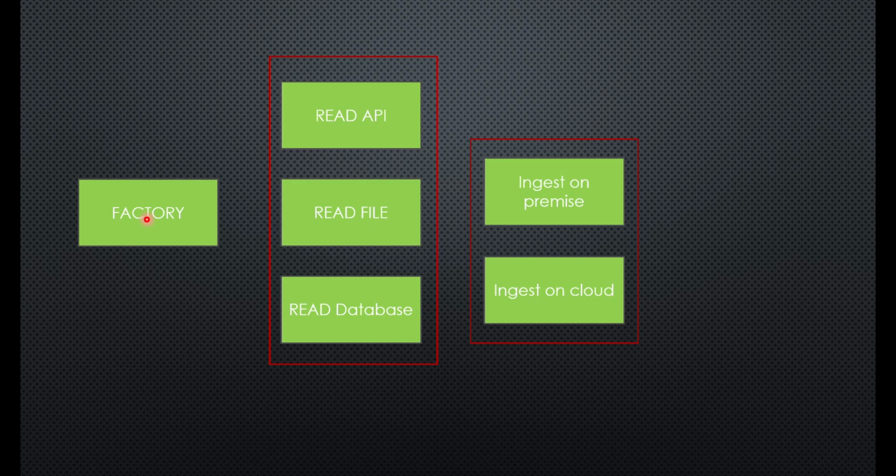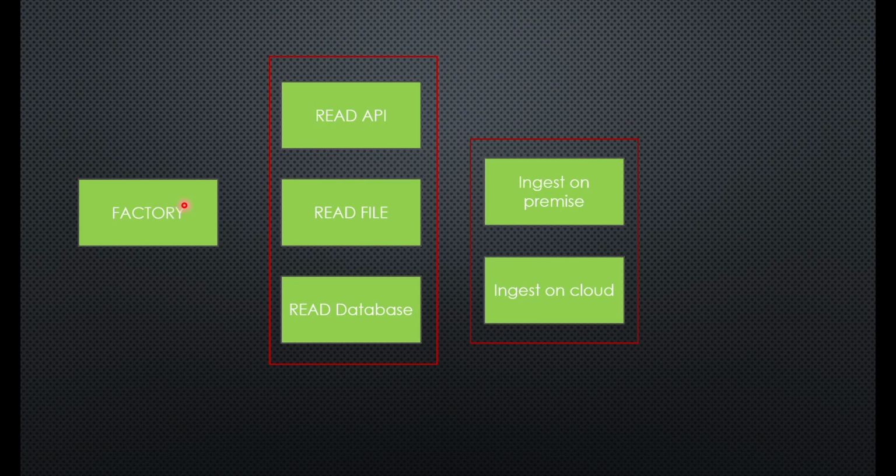So what we are saying here is that rather than this parent class, which is the factory, there should be some subclasses, which in our case can be these two. These two can be subclasses of the factory, and the actual object creation, not the method, I'm sorry, the actual object creation should be delegated to these two, which are ingest on premise and ingest on cloud. So these two should act as a factory, and these two should have the functionality which used to be in this factory method.